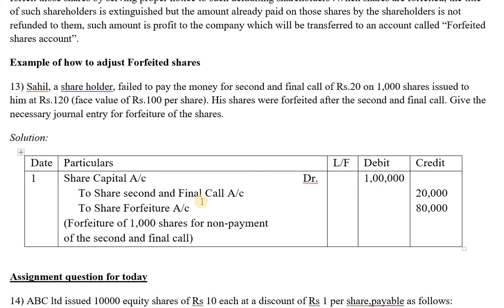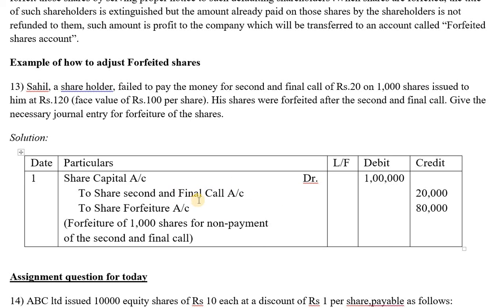Now, what is the remaining value that I have actually received? I clearly mentioned to you that whatever you have already paid or received becomes a profit to the company. So here, Sahil has paid 80 rupees on this 100 rupees. He had paid application money, allotment money and first call money. The only thing is he delayed and didn't come back at the final call stage.